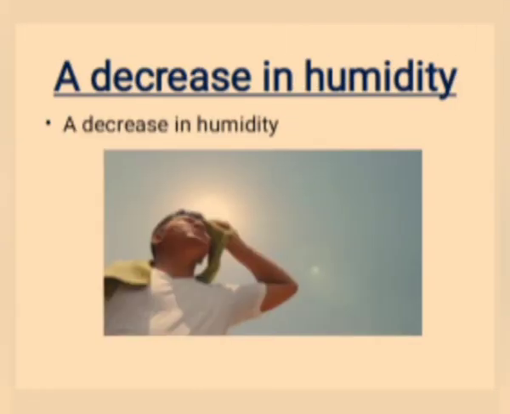Third factor is a decrease in humidity. When the humidity decreases, rate of evaporation increases. Humidity is the amount of water vapor present in air. In the rainy season, clothes take more time to dry because there is an increase in humidity.